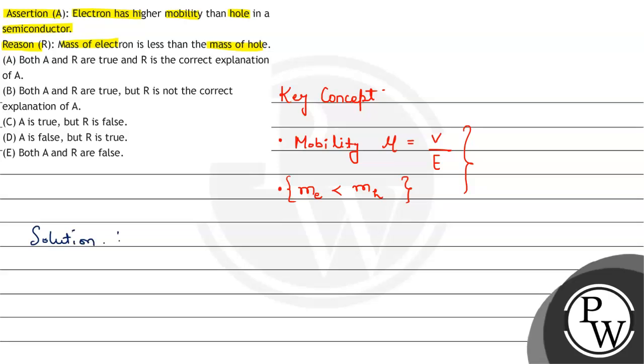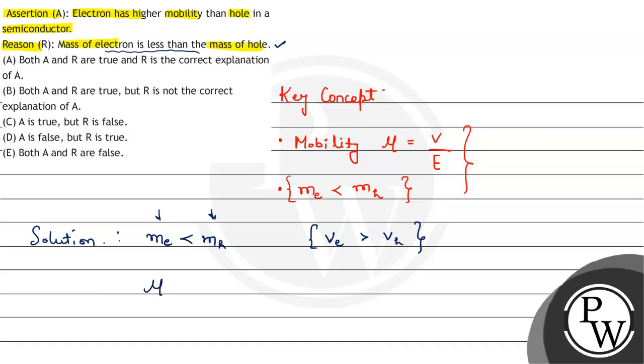So in solution part, we already know that mass of electron is less than mass of hole. So reason is already true because mass of electron is less than mass of hole. So reason is true. And let's check assertion. So for assertion, as we know that for a given electric field, if the mass of electron is less than mass of hole, then the velocity of electron will be greater than velocity of hole. For a given electric field, as mass increases, the velocity decreases.